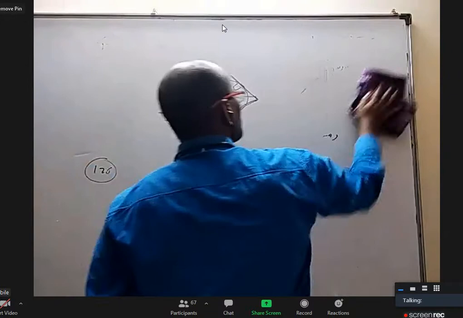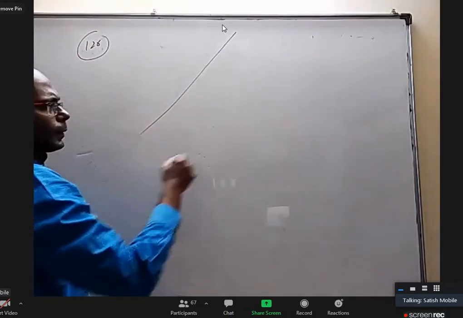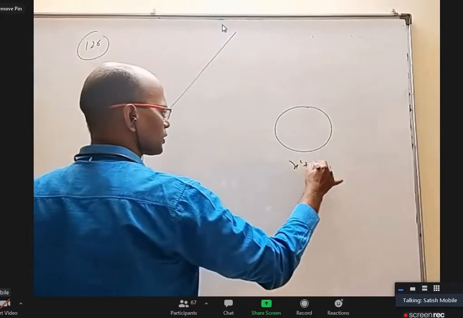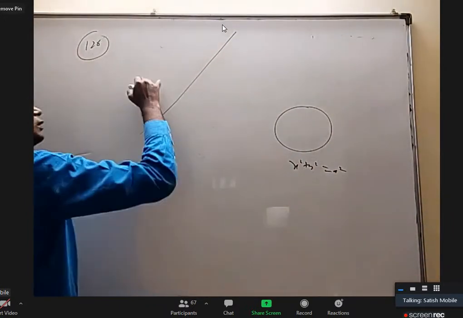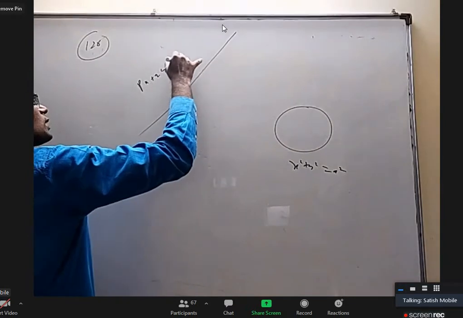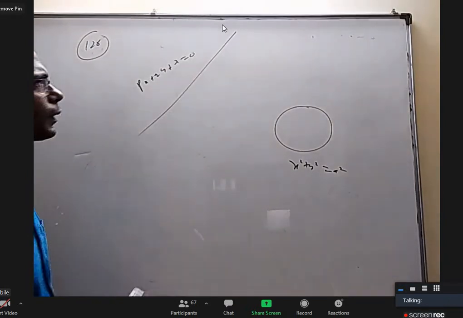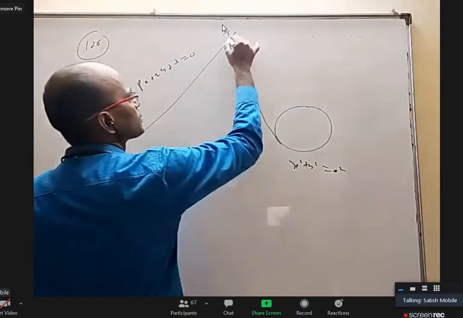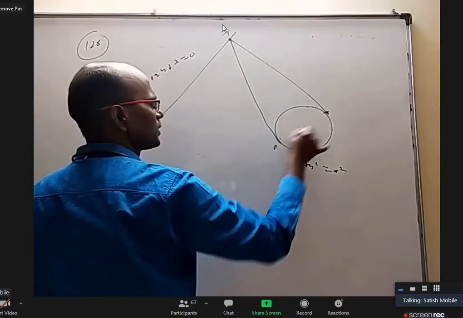Okay, I'll explain the question to you. Very easy one. There is a line and there is a circle. x square plus y square equal to a square is the fixed circle. px plus qy plus r equal to 0 is the fixed line. You take any point T on this, draw two tangents. They will touch at P and Q.